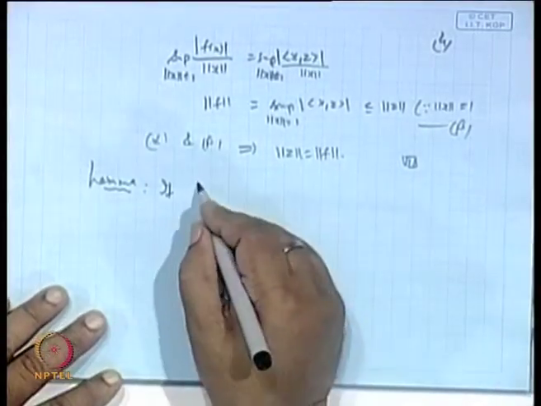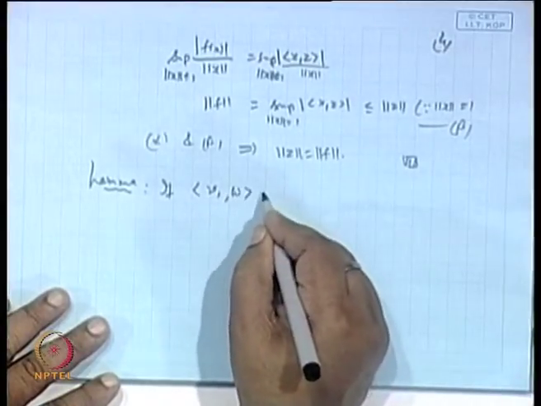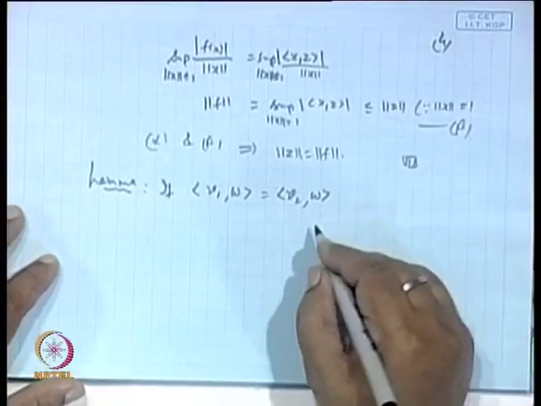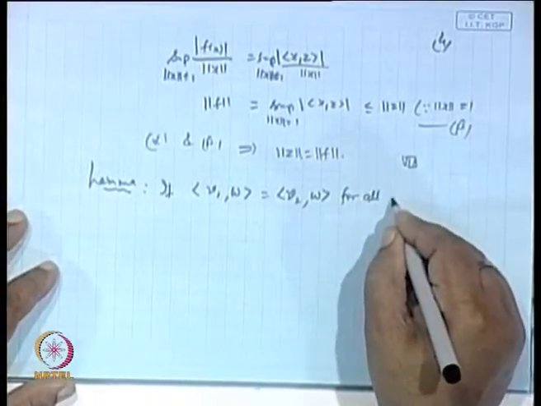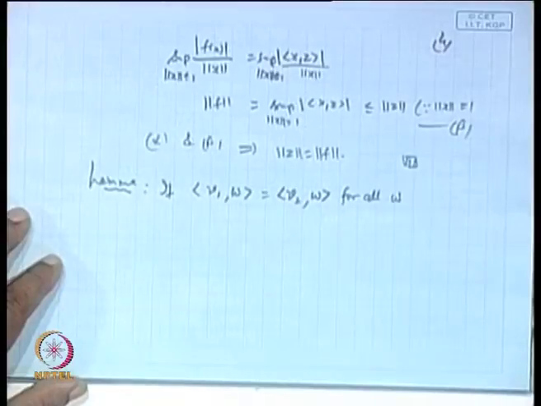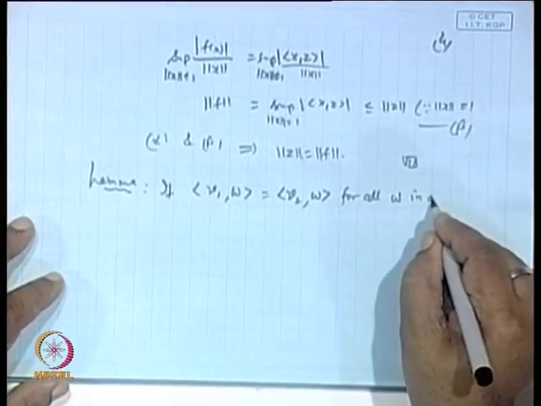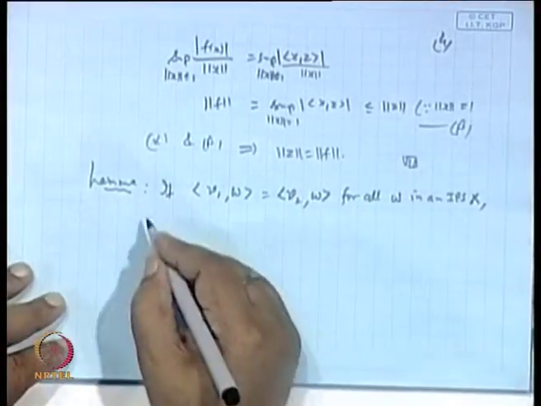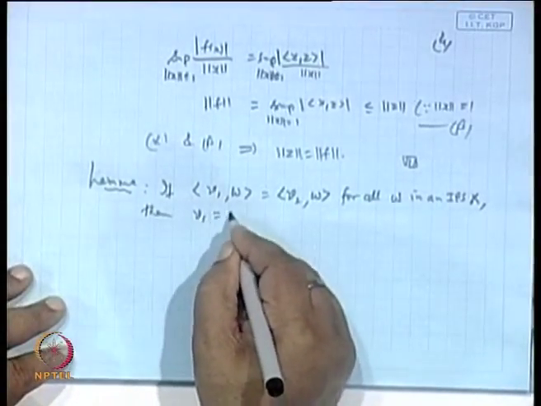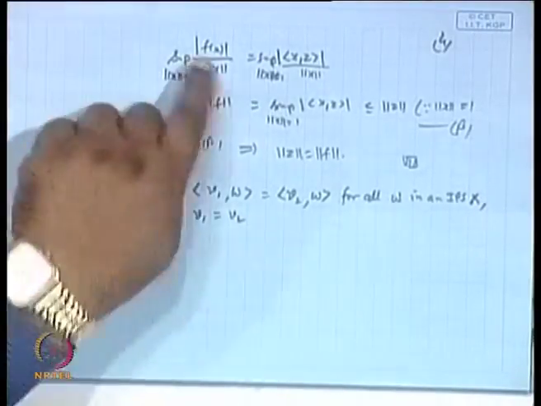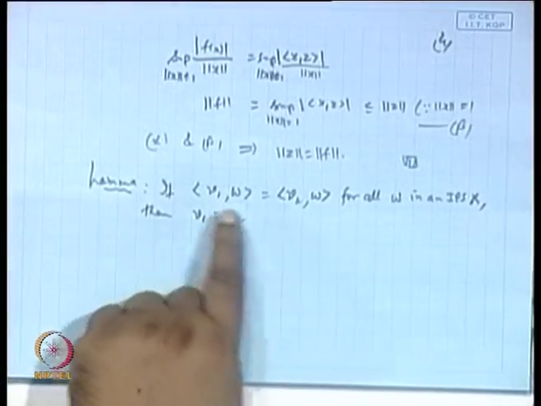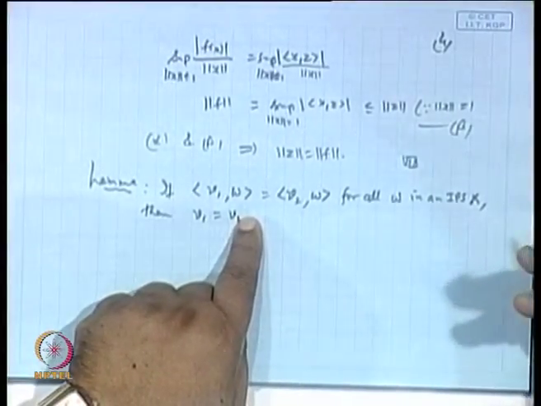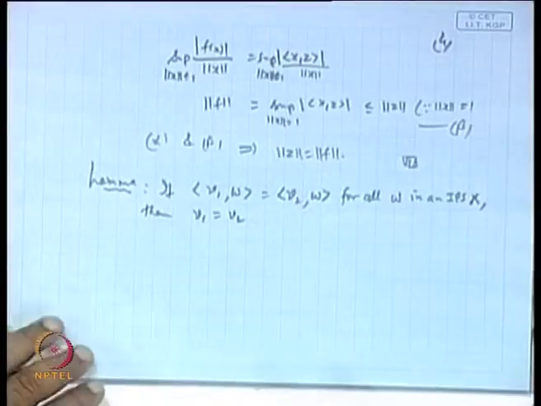If inner product of v1, w is the same as the inner product of v2, w for all w in an inner product space X, then v1 equal to v2. This is already done earlier, is it not? Take v1 minus v2 and w replaced by v1 minus v2. So, norm of v1 minus v2 whole square, you are getting, is it not?